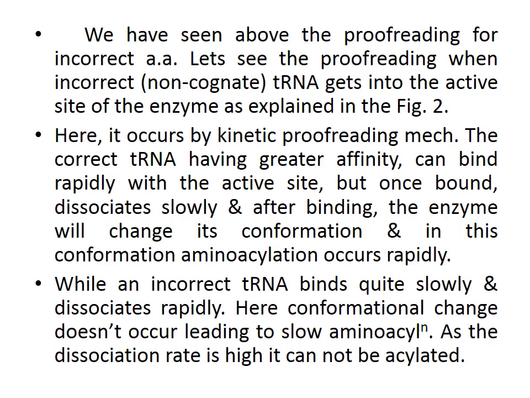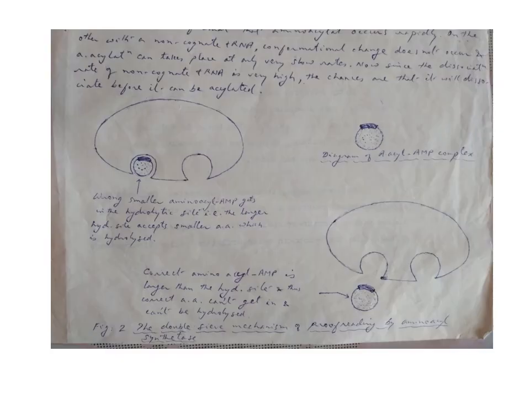While an incorrect tRNA, that is a non-cognate tRNA, binds quite slowly and dissociates rapidly. So the opposite thing is taking place here in the case of incorrect tRNA. Here conformational change does not occur, leading to slow aminoacylation. So conformational change in the synthetase is not occurring here, and this will lead to slow aminoacylation. As the dissociation rate is high, it cannot be acylated. So acylation will not take place here as the dissociation rate is very high.